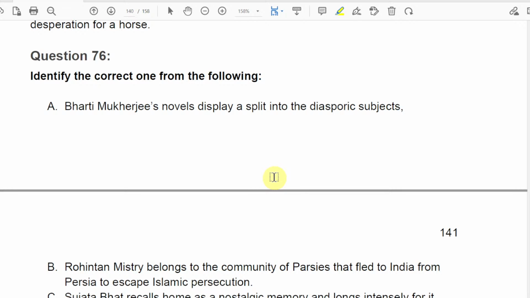Good morning, everyone. Today we are going to continue our class on cracking NTA UGC NET PYQ explanation. We are in shift second of 2022 exams. We have already covered like 75 questions. Today will be our last session on 2022 shift second.